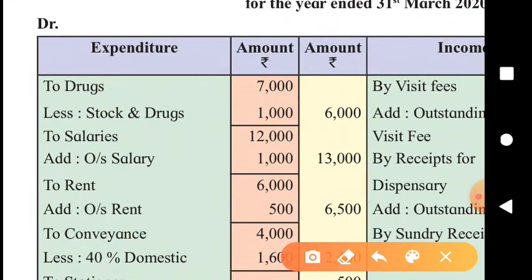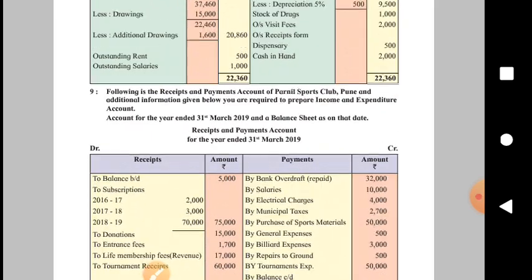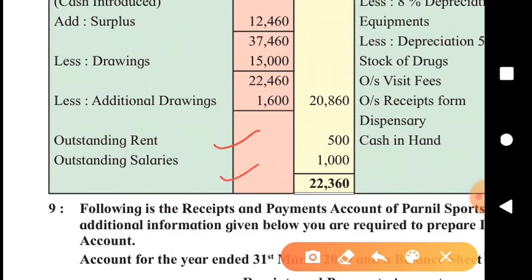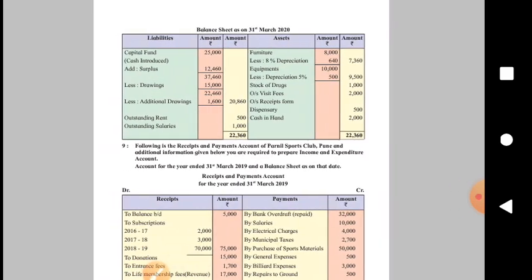Salaries, as per payment side, we have paid 12,000 for this year and 1000 are to be paid. So total salary for the year is 13,000. As per payment side information, we have paid 6,000 as rent, and as per the adjustment 500 to be paid. Paid plus unpaid, total rent for this year is now 6,500. And these two outstanding expenses will be shown where? Liability side. Outstanding rent and outstanding salaries. Fine. So just like the final accounts of partnership firm, isn't it?